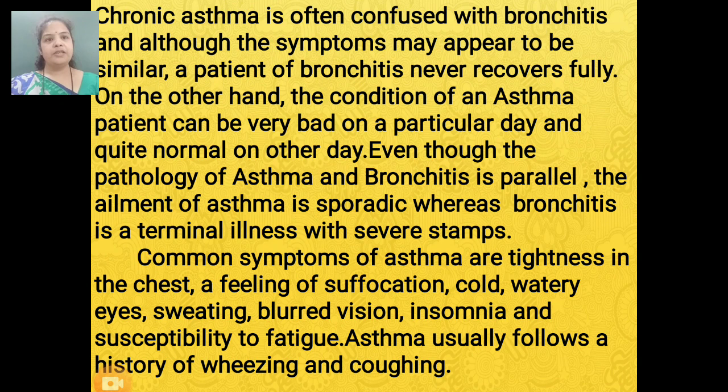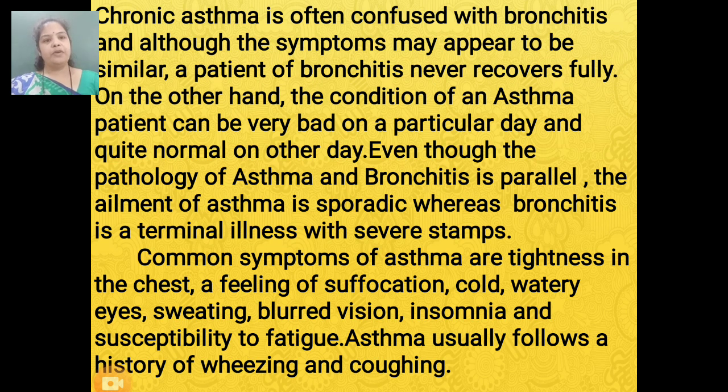Chronic asthma is often confused with bronchitis, and although the symptoms may appear to be similar, a patient of bronchitis never recovers fully. On the other hand, the condition of an asthma patient can be very bad on a particular day and quite normal on another day. Even though the pathology of asthma and bronchitis is parallel, the element of asthma is sporadic, whereas bronchitis is a terminal illness with severe spasms.